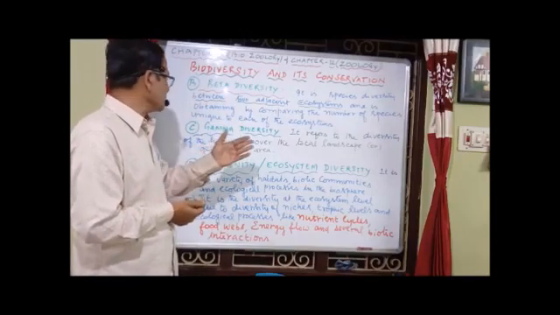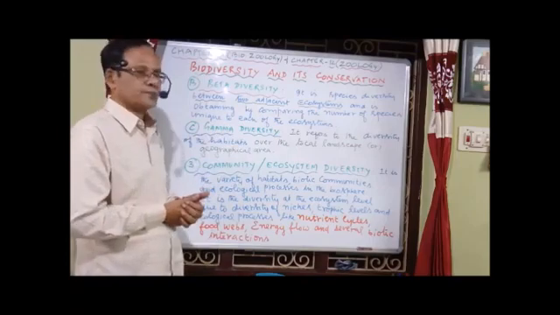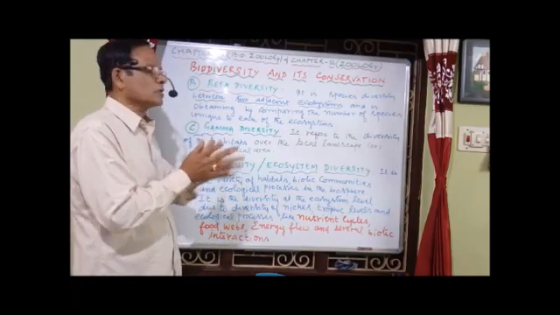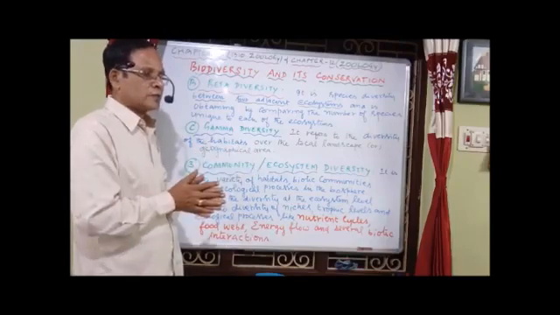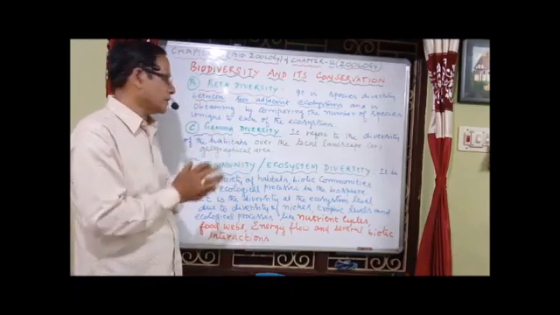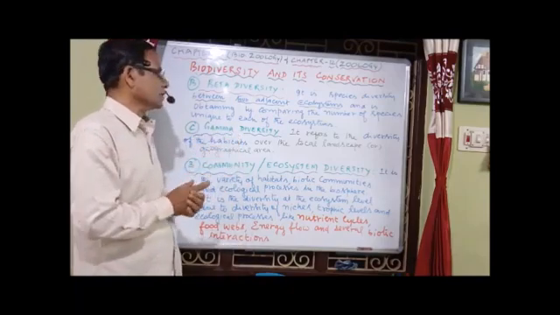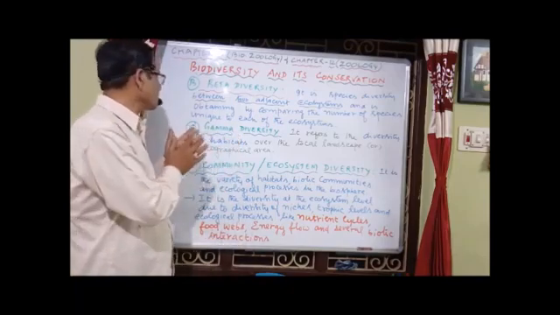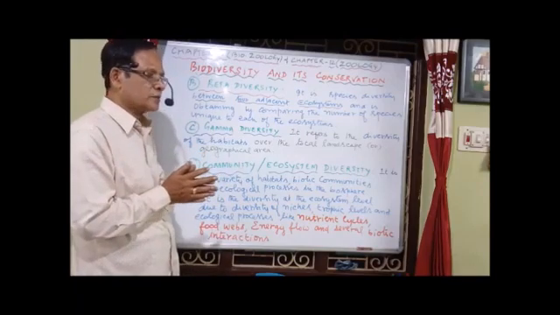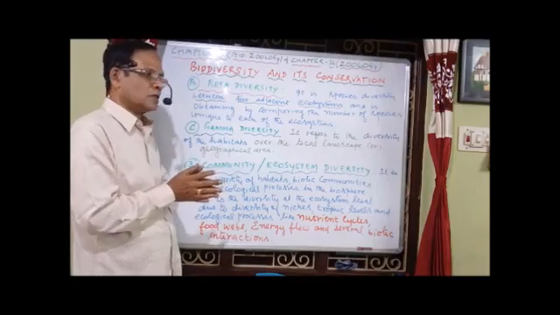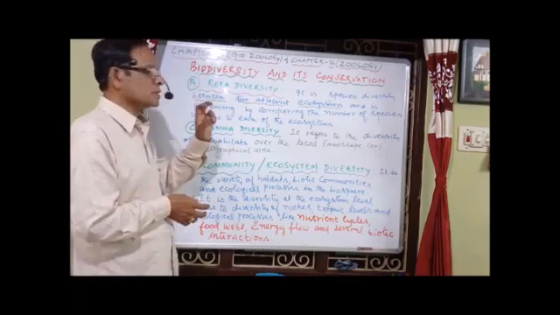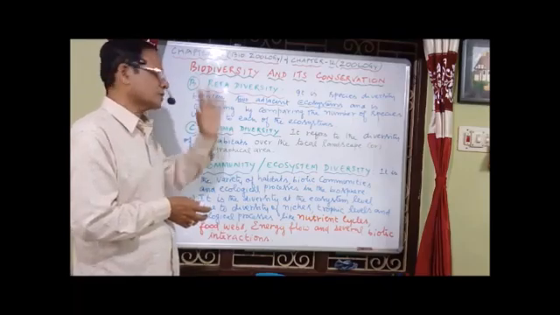Now the third one, gamma species diversity. It refers to the diversity of different habitats over the total landscape, taking, for example, southern India or northern India, or even the total India or geographical area. One habitat is different from another habitat in species richness and species number. So that is called gamma diversity. These are the three different types of species diversity.